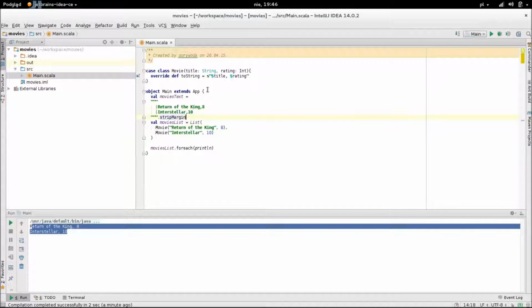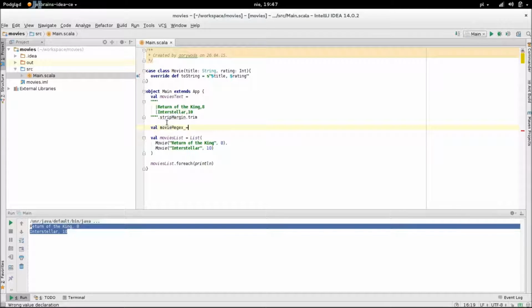And there are methods stripMargin and trim, which, when called on a string, make it possible for us to write it in a more human-readable form. stripMargin will cut out these margins here, and trim will, well, trim the white spaces at the beginning and the end of the text.